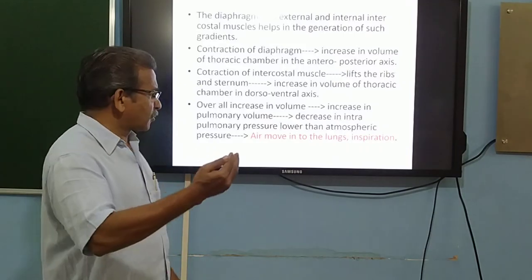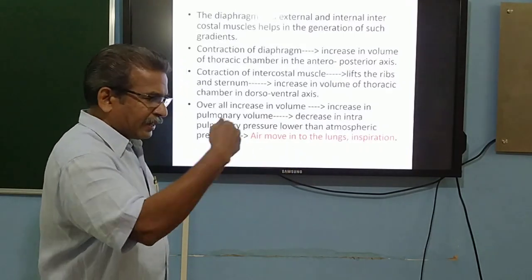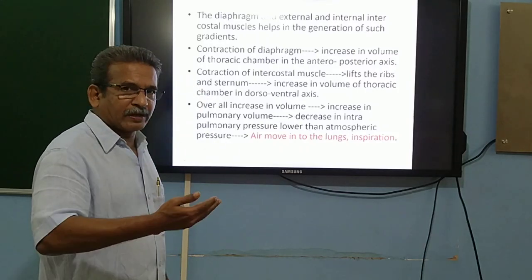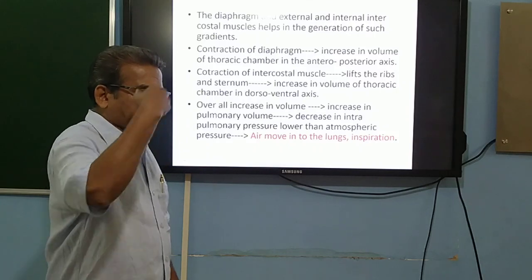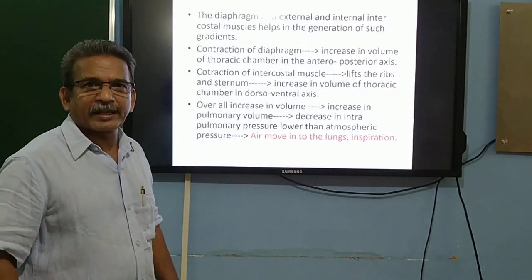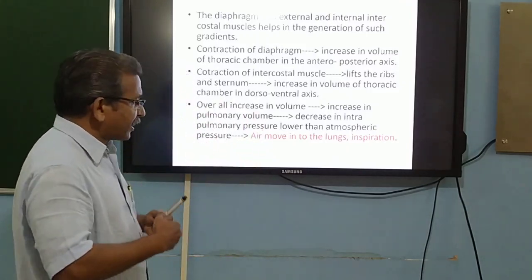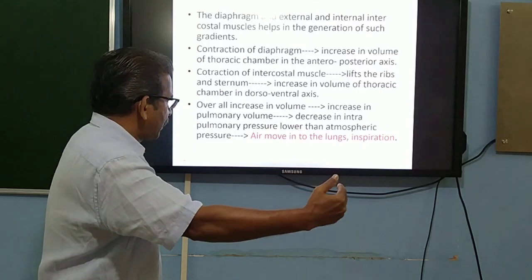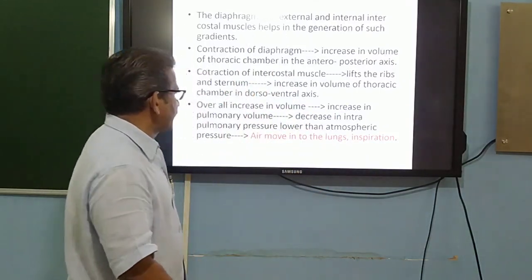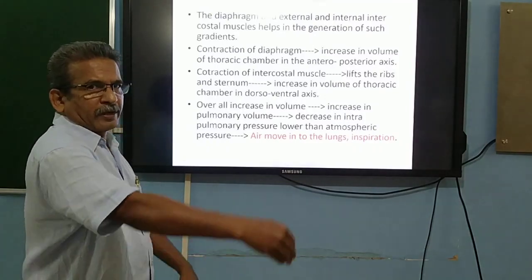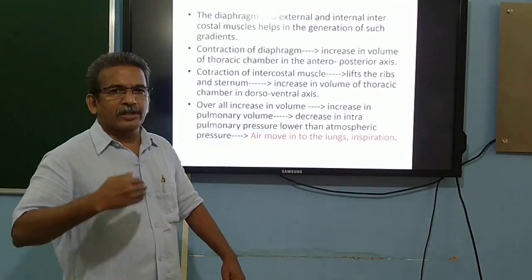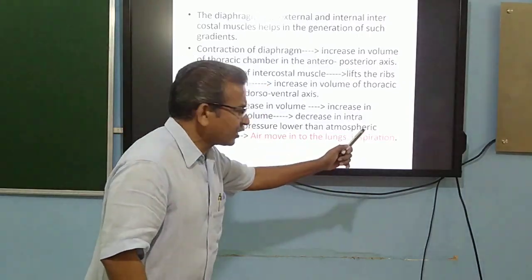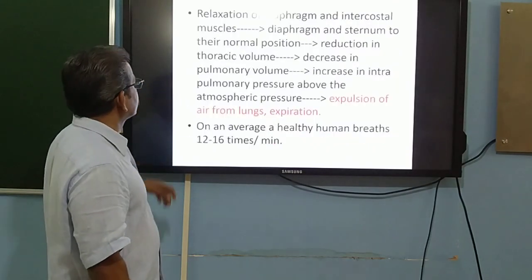So in this condition, what is going to happen? We know that air is capable of moving from a high pressure area to a low pressure area, and we know very well that the intrapulmonary space is in direct contact with the atmospheric air. So when the intrapulmonary pressure decreases, the atmospheric pressure remains higher. As a result, air can easily get into the lungs. Air will automatically flow into the lungs, and this flowing in of air into the lungs we call inspiration.